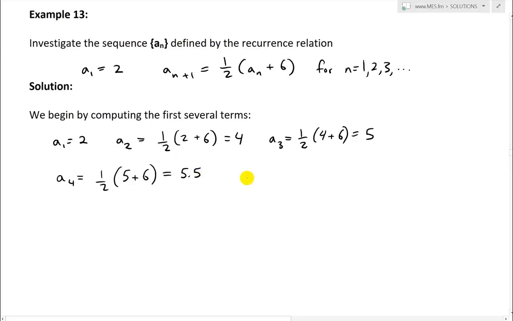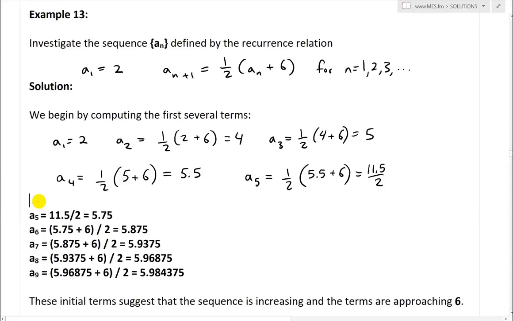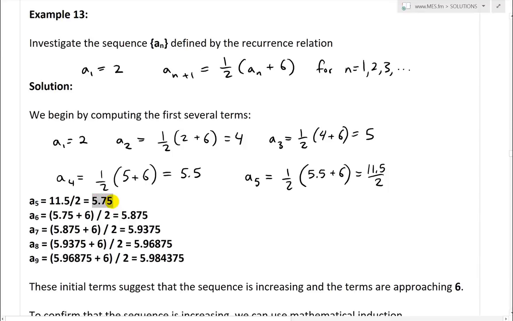Now a_5 equals 1/2 of (a_4, which is 5.5, plus 6). 6 plus 5.5 is 11.5, divided by 2, and I'll just calculate this to save time, using the built-in calculator in my OneNote. 11.5 divided by 2 is 5.75.